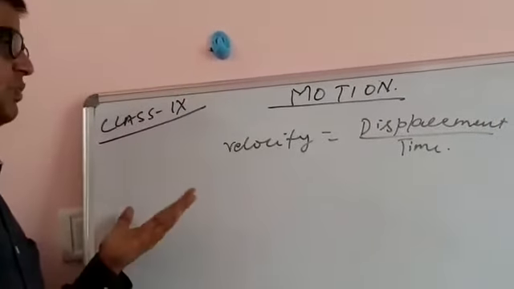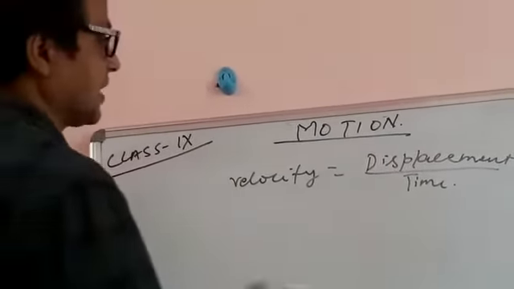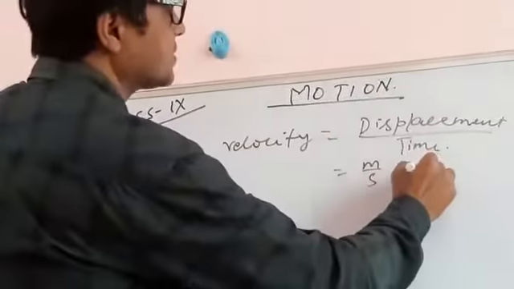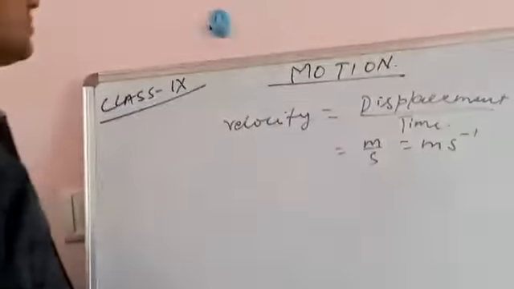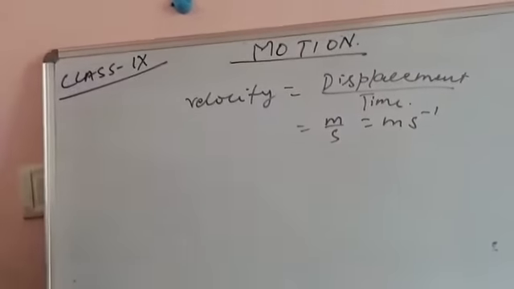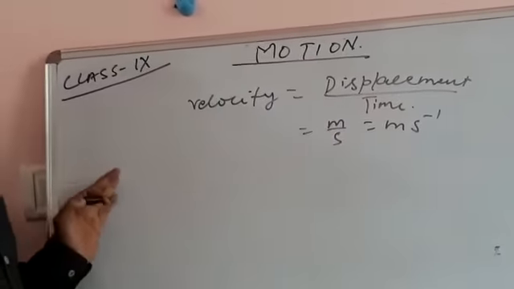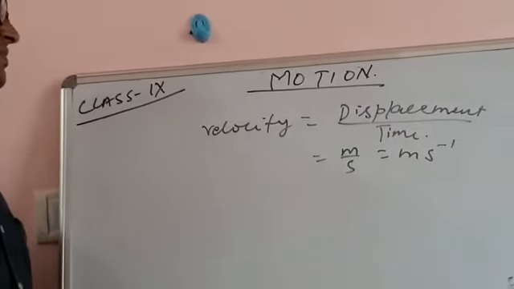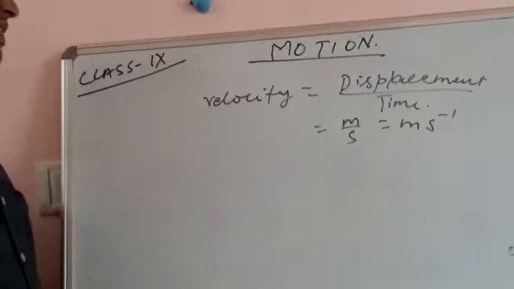The SI unit is meter per second, which could also be written as m s minus 1. And it is a vector quantity. So this is about speed, and this is about velocity.